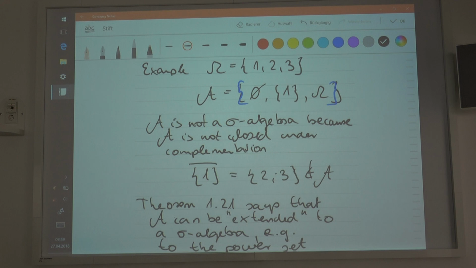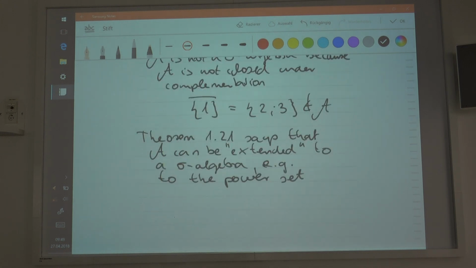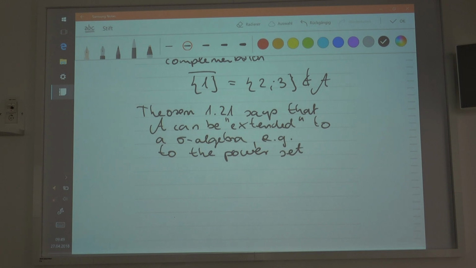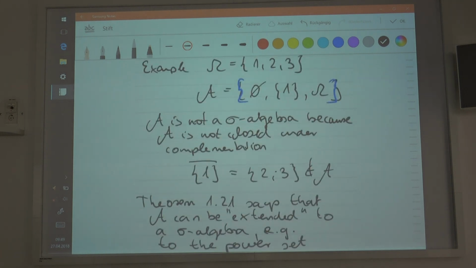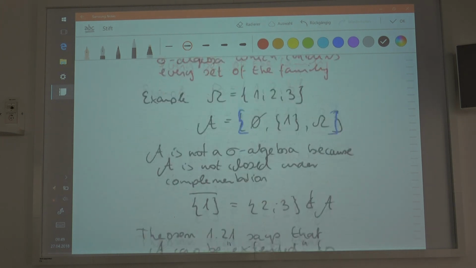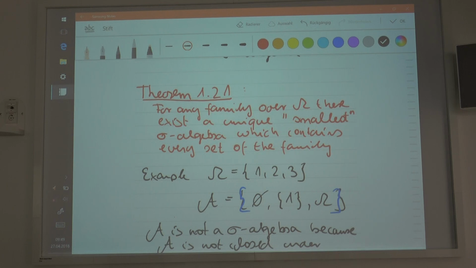Regarding this example, can we find a set that is not a power set but is also closed under complementation? There is. I could extend this to be the power set, and then the power set would be a sigma algebra, and it has all elements of the family in there. So this is what the theorem says: I could extend that in such a way that a sigma algebra is generated, and that sigma algebra has all elements from the family.